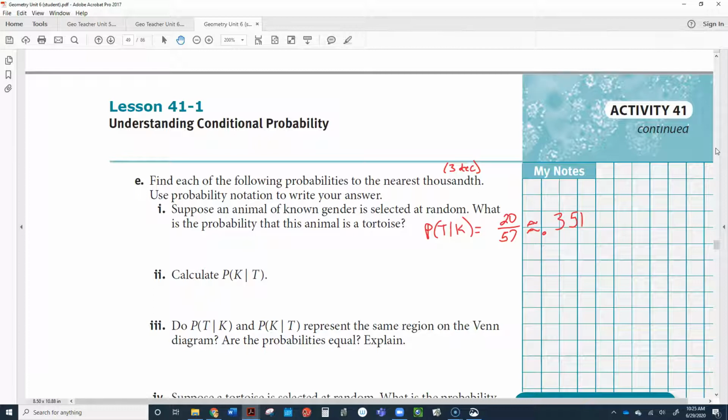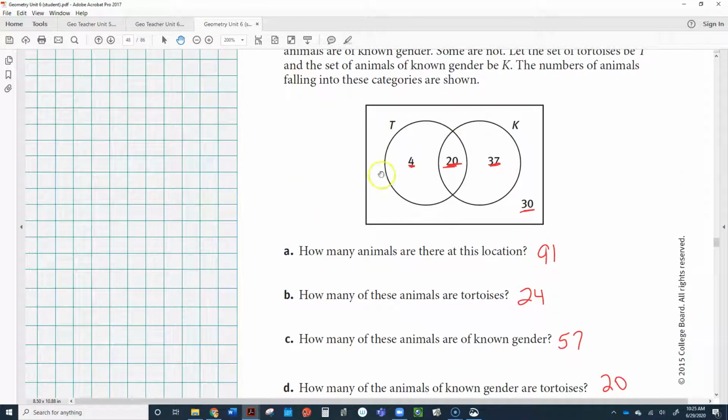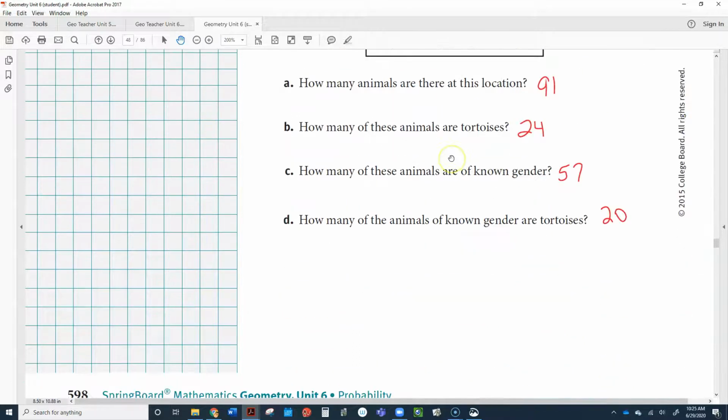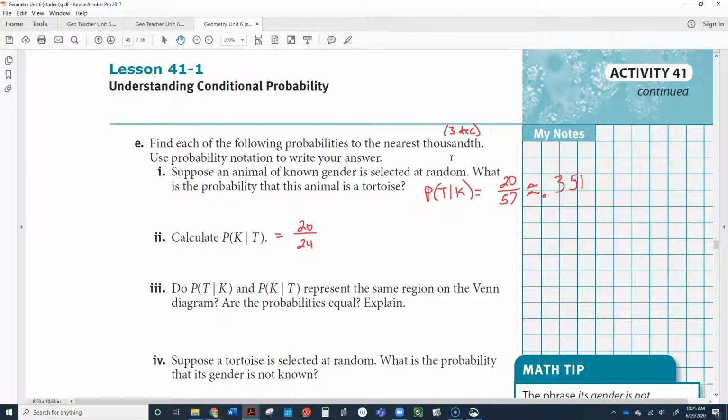All right, here they want us to calculate the probability of known given that it's a tortoise. So it has to be a tortoise. So that means that the total number of tortoises, which was 24, has to be on bottom. And then of those 24, there were 20 of them that were known gender. So 20 out of 24, rounded to 3 decimal places, is 0.833.